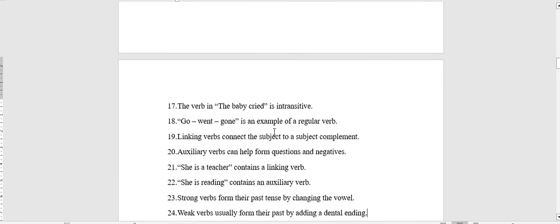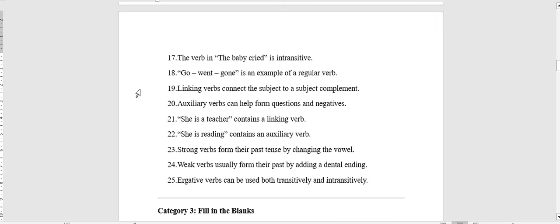Number 17. The verb in the baby cried is intransitive. That's true. Go, went, gone is an example of a regular verb. That's false. It's an example of an irregular verb. Linking verbs connect the subject to a subject complement. Yes, that's true.